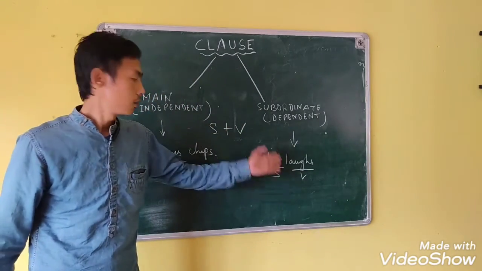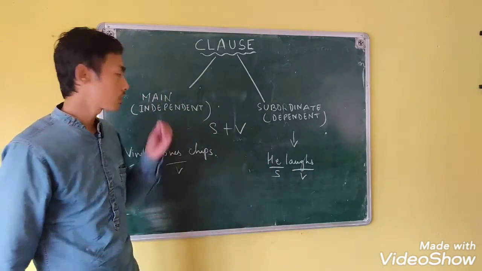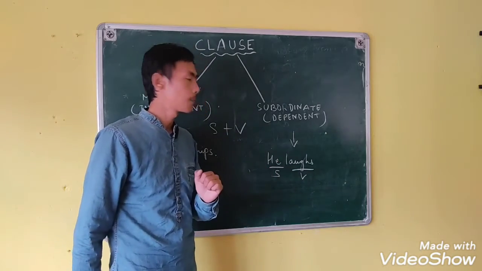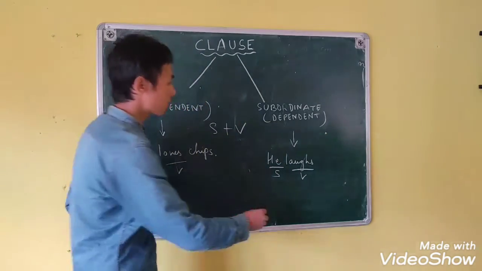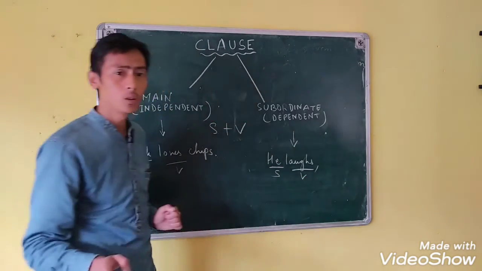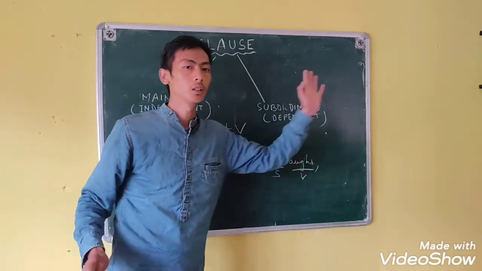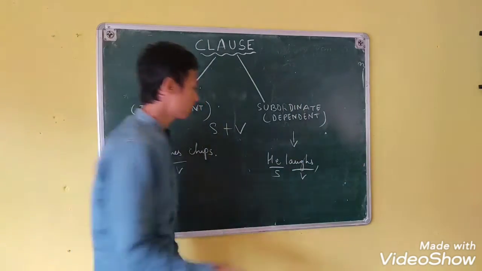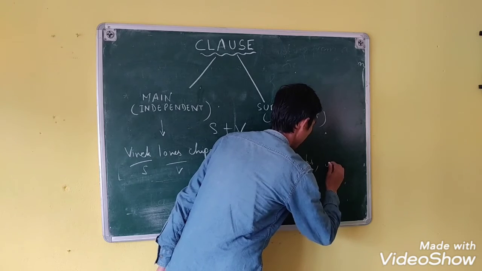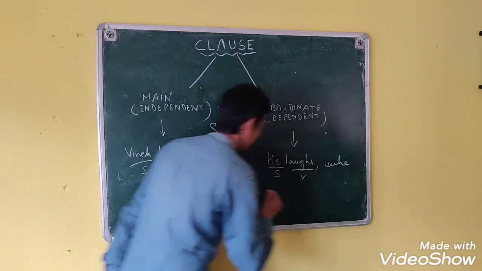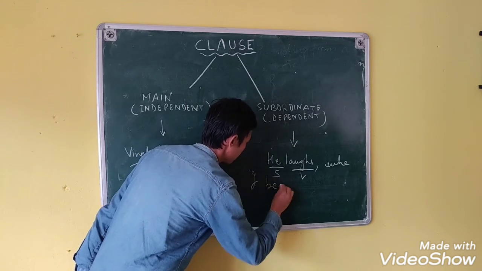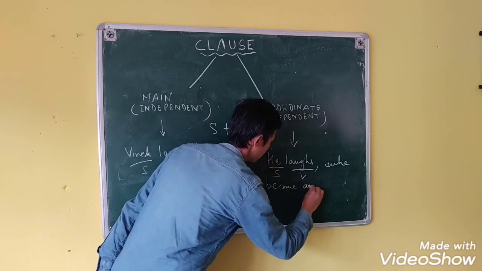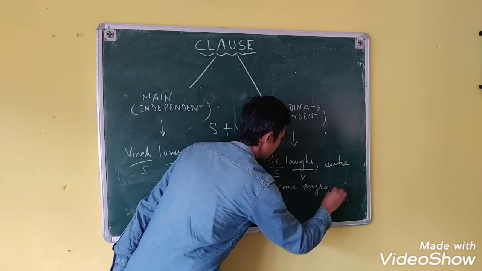Now switching to the subordinate clause, I have given the same example: "he loves", where he is the subject and loves is the verb. But in order to make it meaningful, it has to depend upon some other sentence, as I already wrote, "when I become angry."